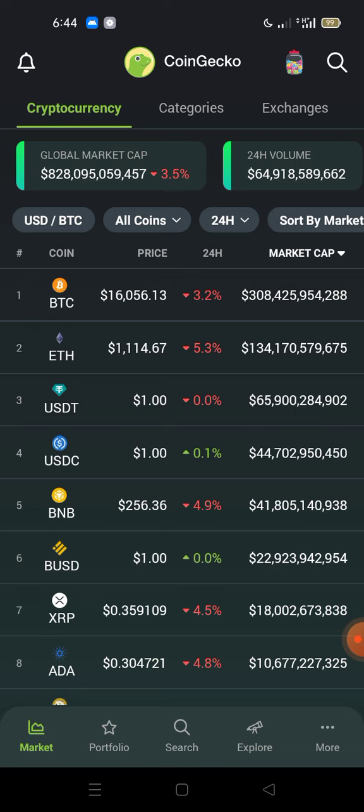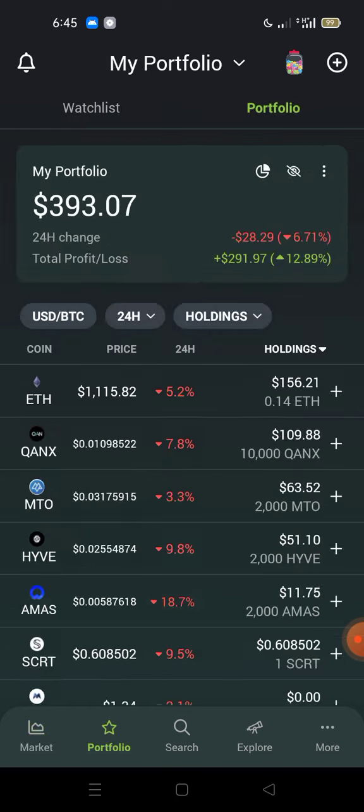The way you will know that you have successfully logged in, because even without logging in you can still see the interface like this, is if you look towards the very bottom of the screen, you see 5 icons: market, portfolio, search, explore, and more. So when you go to portfolio, like I just did now, you should be able to see something there. Even if you haven't added anything, you won't see anything. Obviously, if you don't have assets, or you are not tracking any asset on your watch list, you won't see anything there. Rather, you see login. So if you see login or sign up or whatsoever, it shows that you have not logged in.